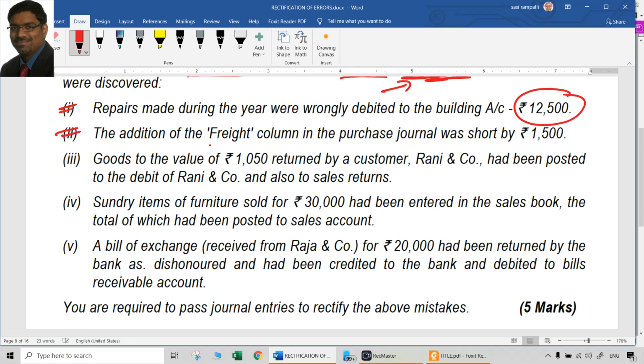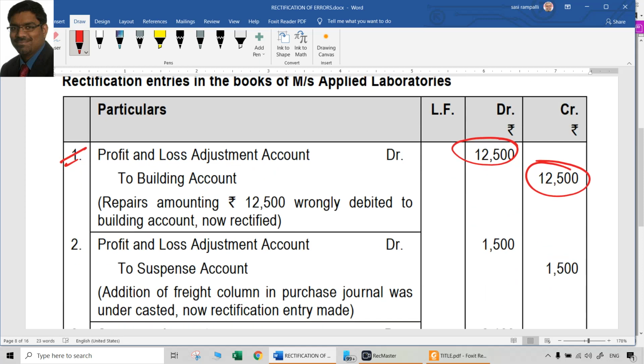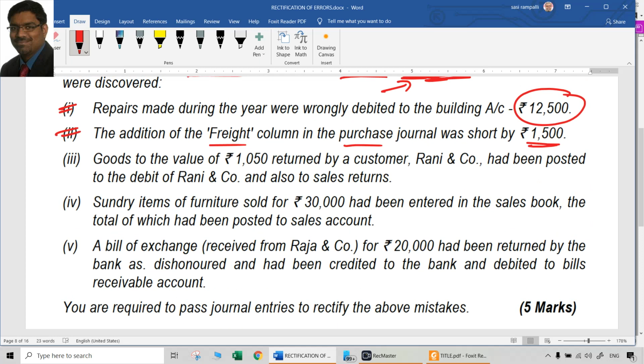Second one, the addition of the freight column in the purchase journal was short by 1500. Freight means that is carriage inwards. Purchase journal having a freight column means that should be carriage inwards. That is also an expenditure. It was short. Now we have to debit it. But can we do that? We cannot. So what we have to do? We have to debit P&L adjustment account only. But there is no credit. So what will be the credit? Only suspense account. So P&L adjustment account at R2, suspense account 1500. Simple. So one-sided error. Error of casting.